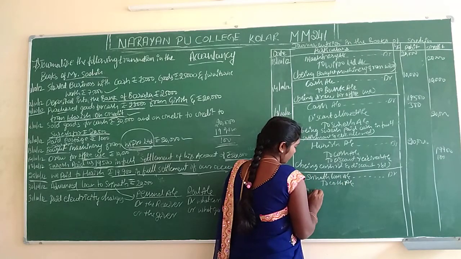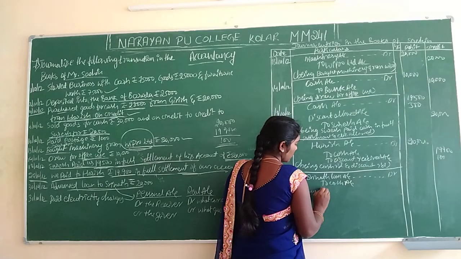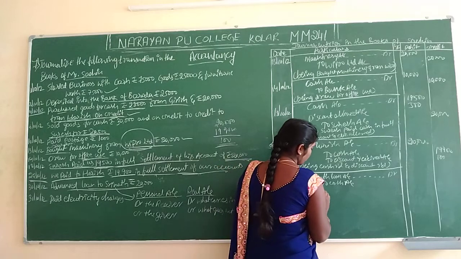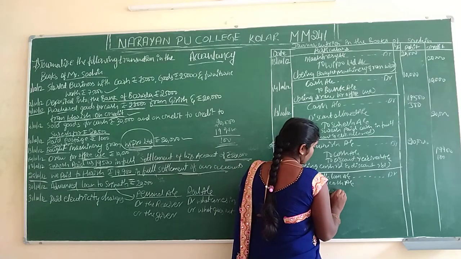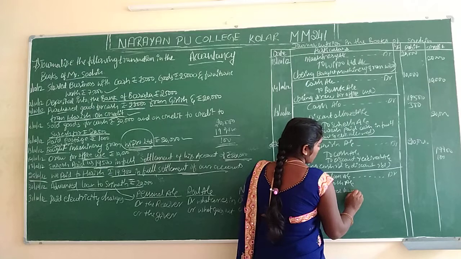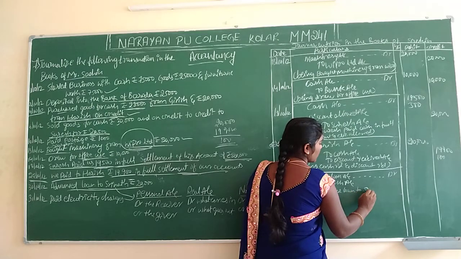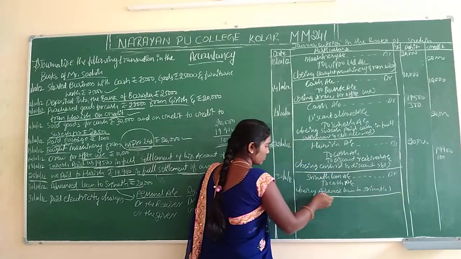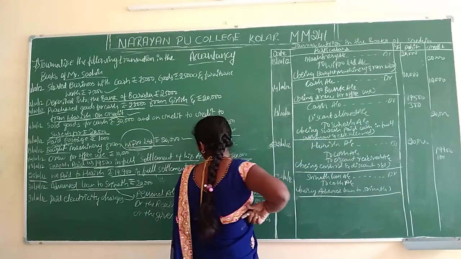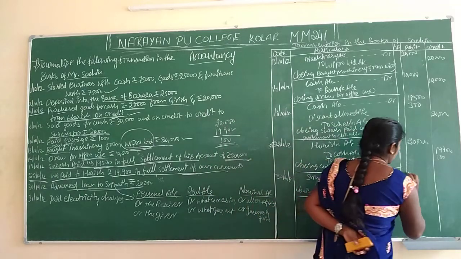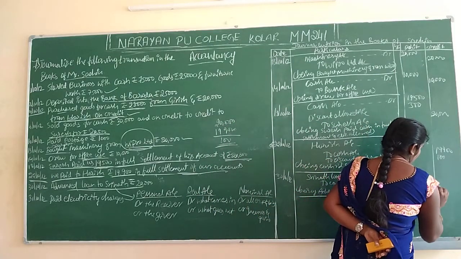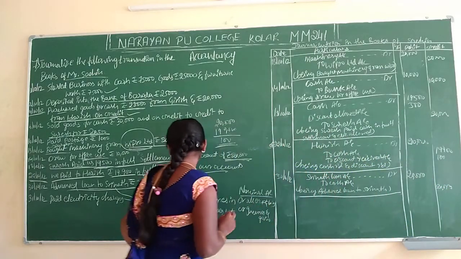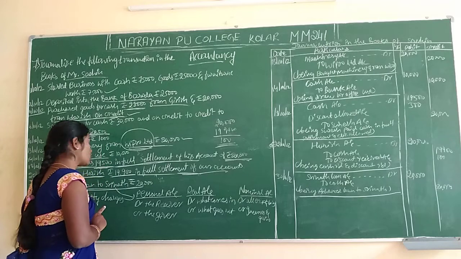Being advance loan to Srinath. How much amount is there here? 20,000.